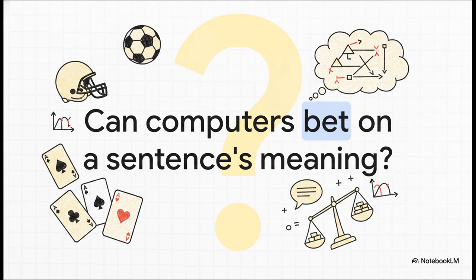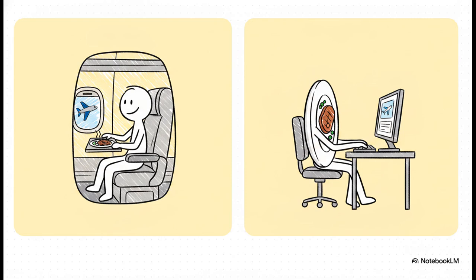And that brings us to a really fascinating question, which is basically the core of our whole explainer today. If we can calculate odds for a card game or a weird sporting event, can a machine use math to essentially place a bet on the correct grammatical meaning of human language? Let's test this out with a deceptively simple phrase.